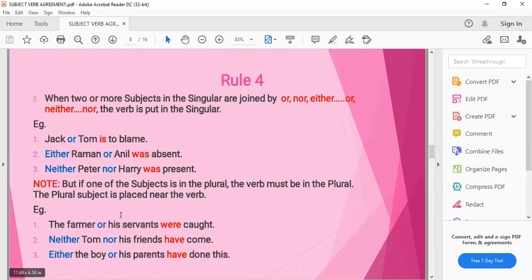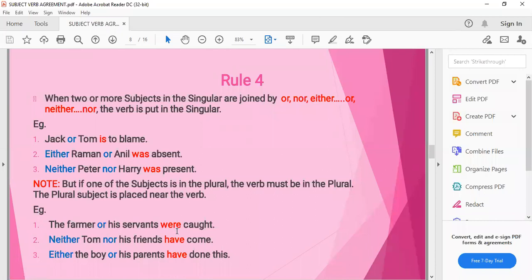The farmer or his servants were caught. पहला subject है हमारा farmer, वो singular है, his servants plural है. So our verb agrees with the subject that is nearer to the verb. Subject जो verb के बिल्कुल पास है, means second subject, उसके साथ हमारा verb agree करेगा.